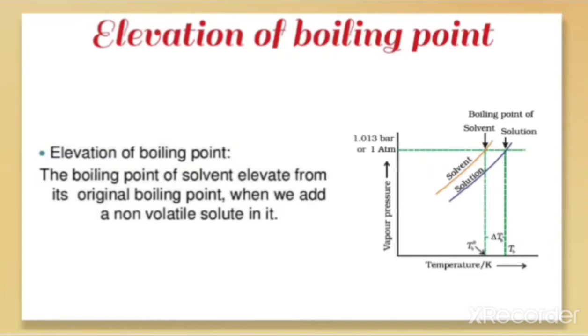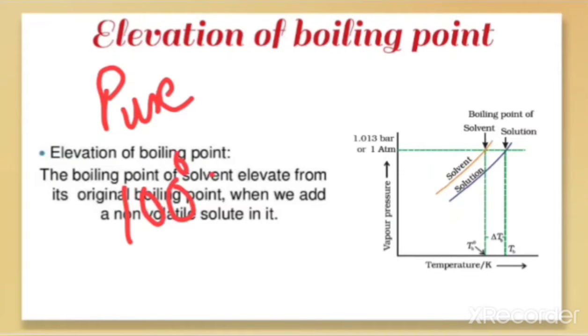Let us take one example. For example, we are familiar with the boiling point of water. The boiling point of pure water is 100 degrees Celsius. But if we add a non-volatile solute like sugar to the water, now we can call it a solution because the water is not pure now. When we boil it, we get a boiling point greater than 100.